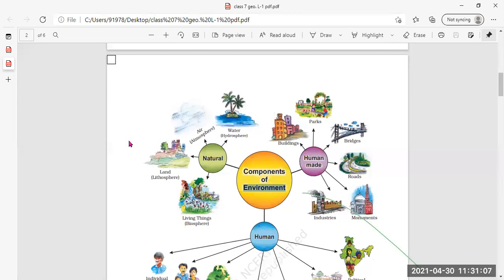What all parts of the environment we have understood? Nature, human being, and human. Hello, keep your mics off, beta. Those who want to speak, only switch on your mic.